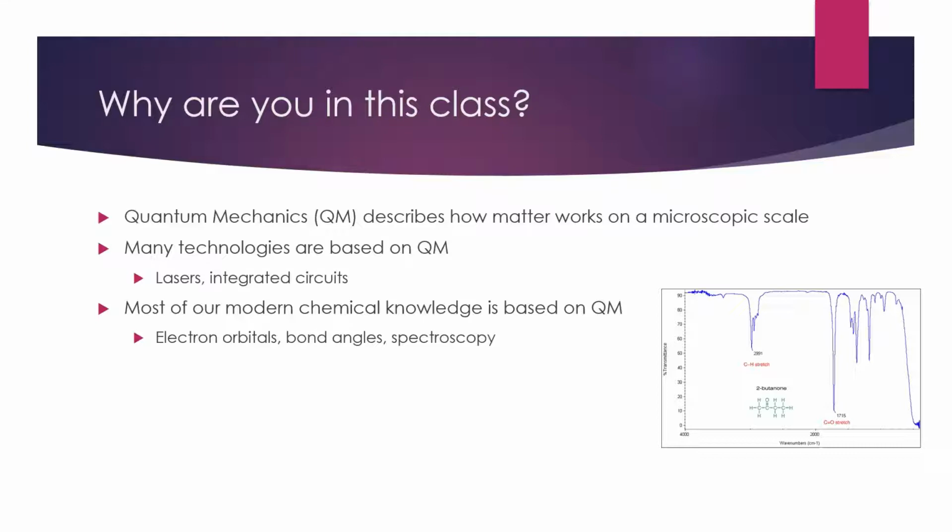So, for example, if we think about a sport like baseball, that baseball that the pitcher throws can have any energy, it can have any speed that the pitcher throws it at. It's not quantized. It's not limited to being 95 miles an hour or 90 miles an hour with nowhere in between. But when we get down to the quantum mechanical level, these very small particles, it turns out that energy is in fact quantized. And that has really important implications, as we can see in this spectrum here. We only get certain absorptions for each kind of bond, and that's crucial in determining what molecule we have.